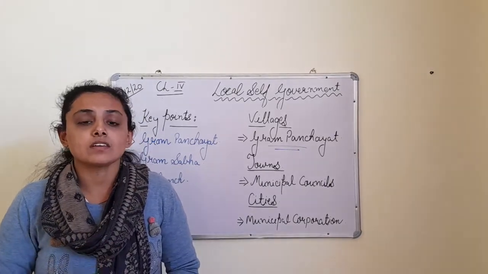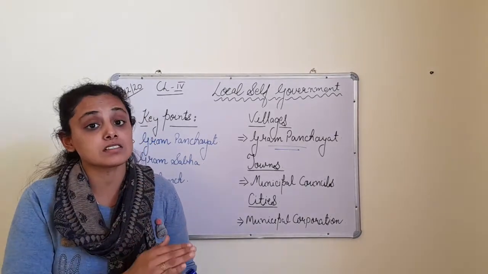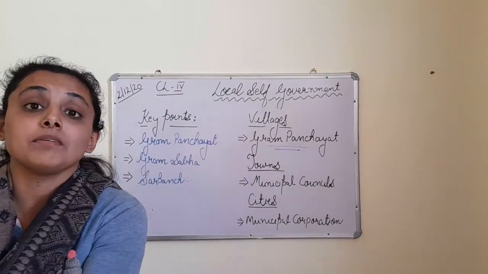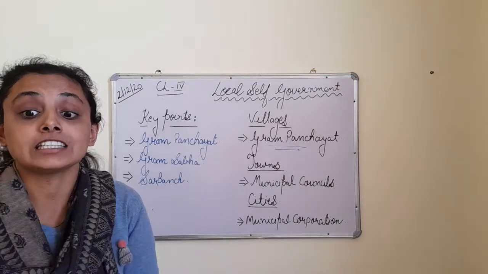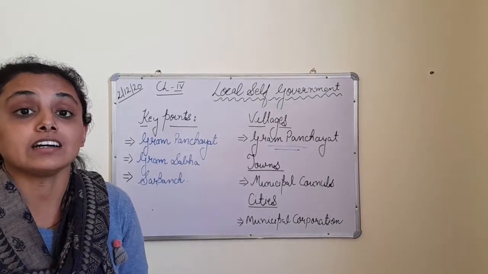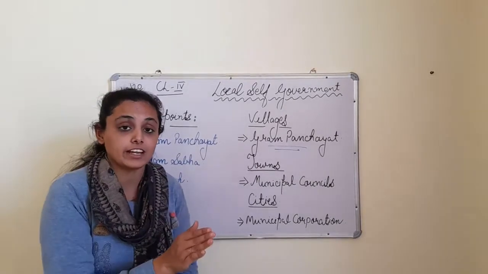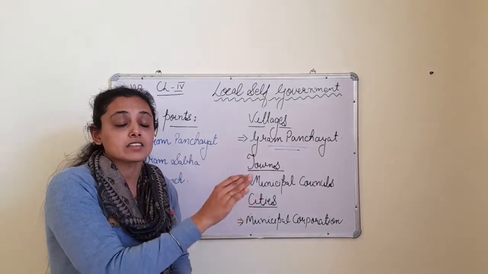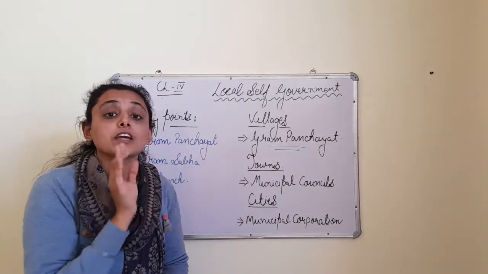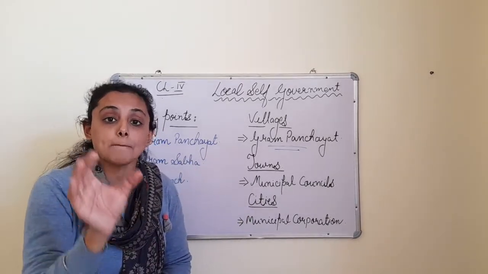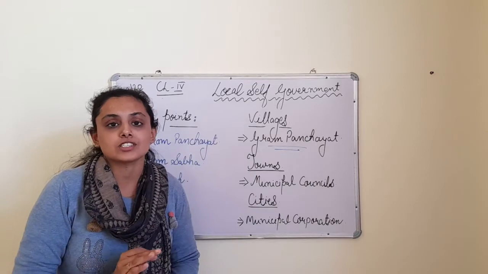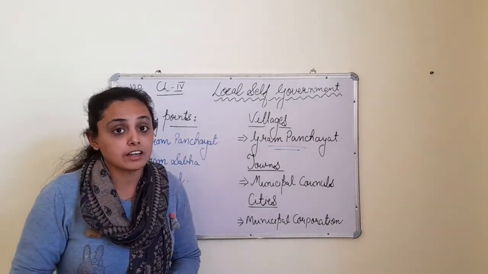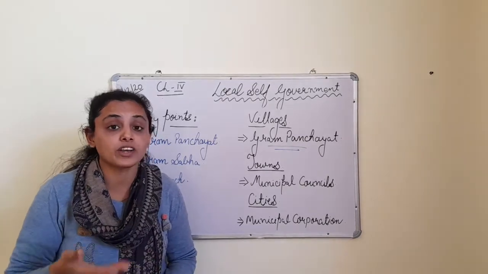But nowadays, this system has changed. How? Now this system has become more and more under the government of India. It has changed in such a way that this thing has been given a name, that is Gram Panchayat, in which properly the elections will be done, which is already going on.